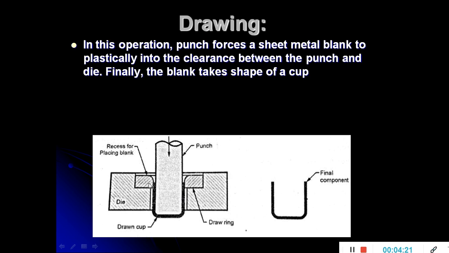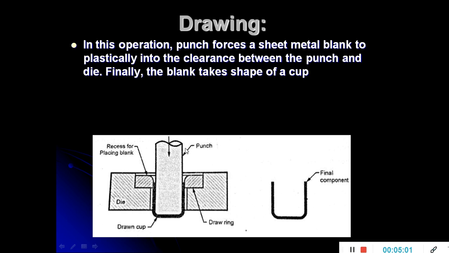The sheet metal which is going to be drawn is placed on the upper position of this drawing die, and the punch applies the force against the die cavity provided in the die. When the force is applied by the punch, the material is drawn into a shape. That shape depends upon the die and the punch. The die and the punch are responsible for the shape of this drawn cup. So the final component you are seeing here.